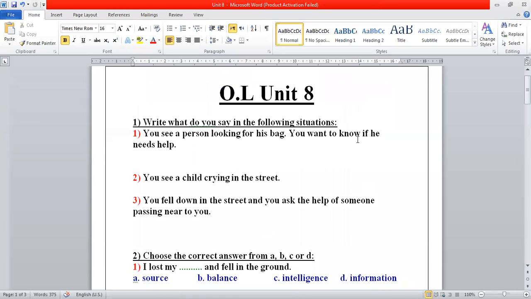Yes, the first question, you see a person looking for his bag, and you want to know if he needs help. And this is according to write what do you say in the following situations. The first question, you see a person looking for his bag, and you want to know if he needs help.